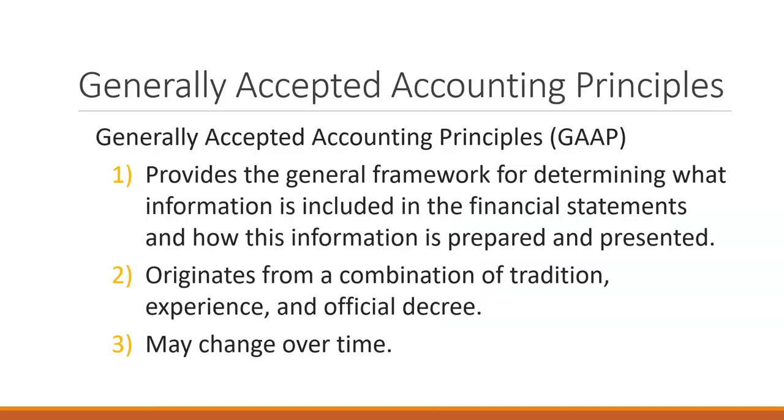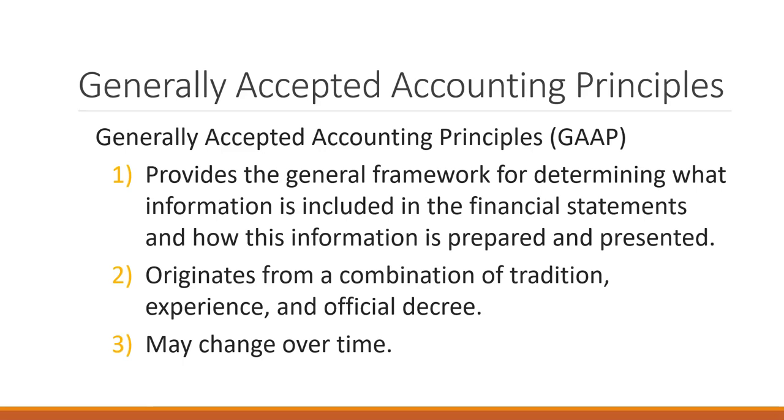Generally accepted accounting principles, or GAAP, also sometimes called U.S. GAAP because they are U.S. accounting rules. There are different rules for international accounting, but generally accepted accounting principles are the general framework and regulations that accountants and accounting information have to follow.